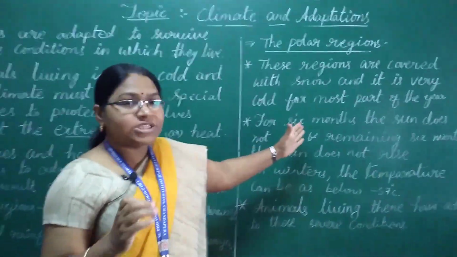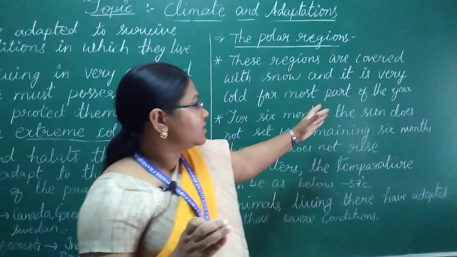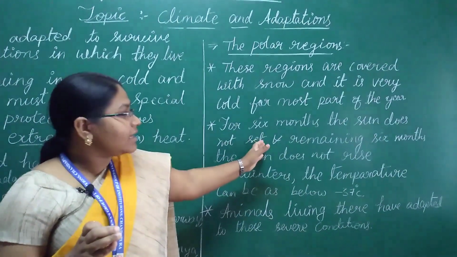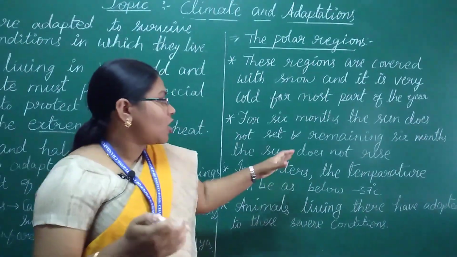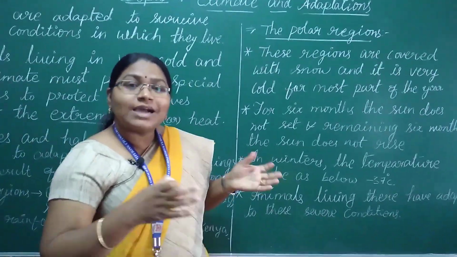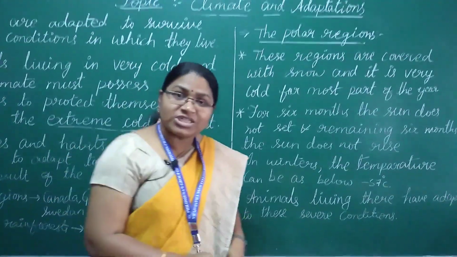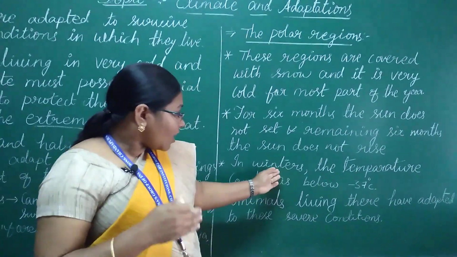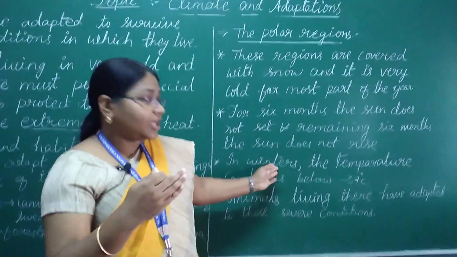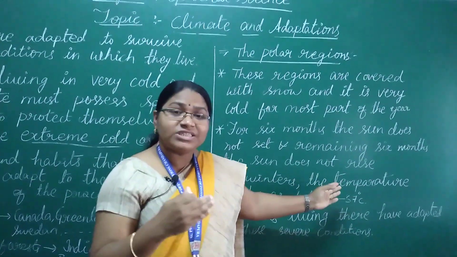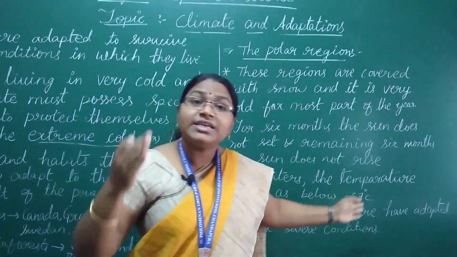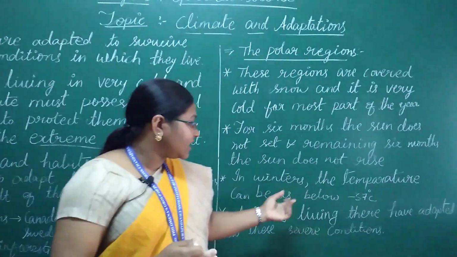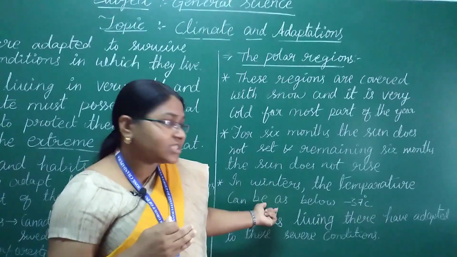For 6 months the sun does not set, and for the remaining 6 months it does not rise. These are the conditions you can observe in polar regions. That's why the temperature during the winter season in the polar region is minus 37 degrees centigrade.